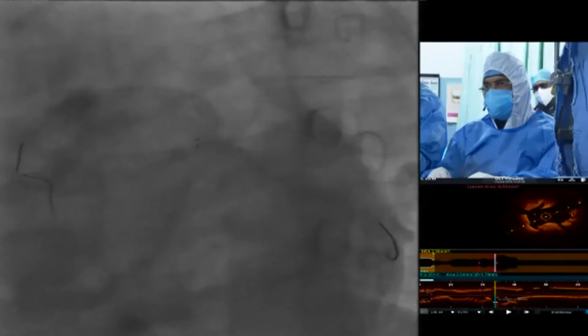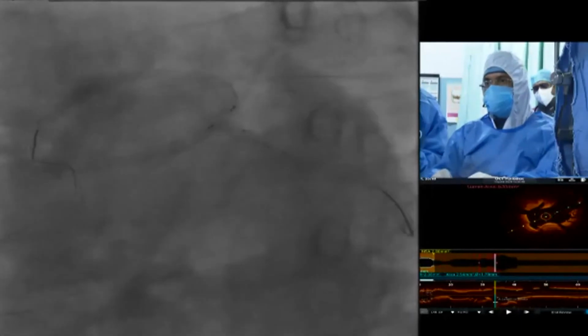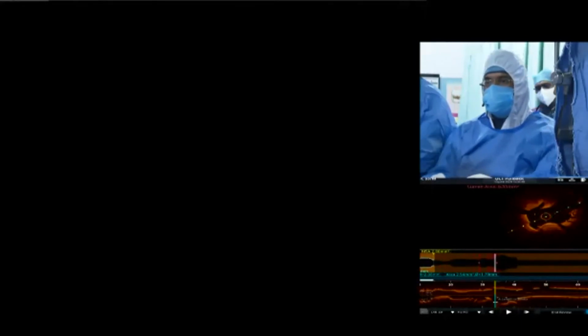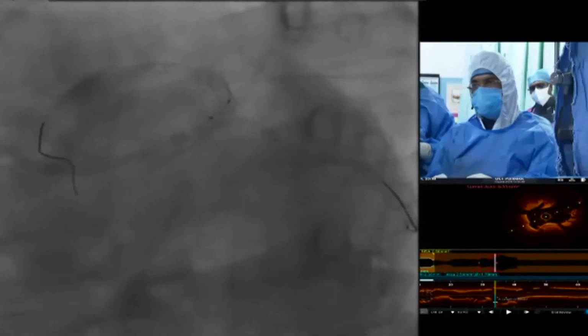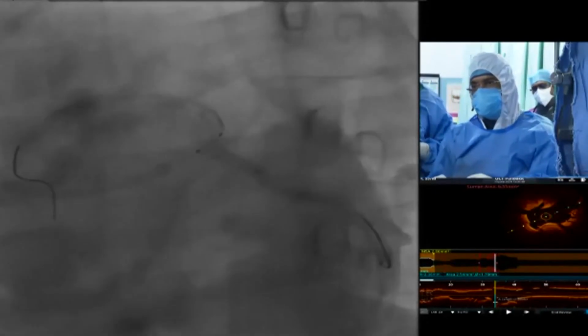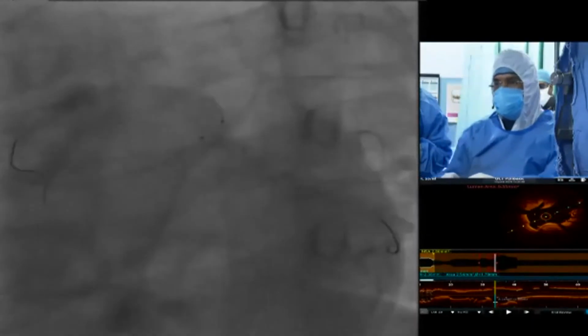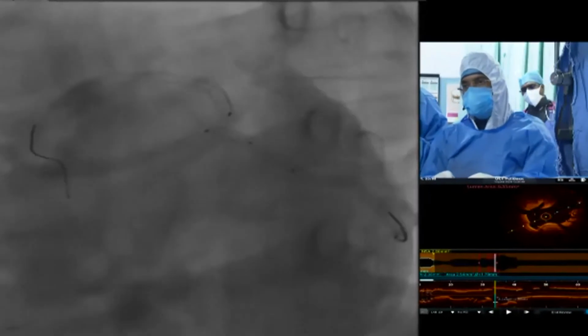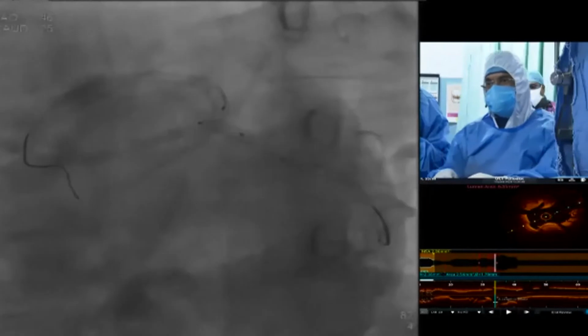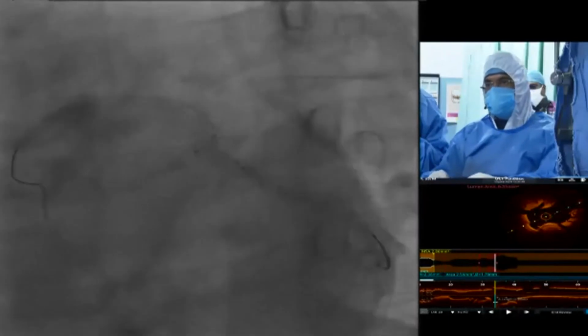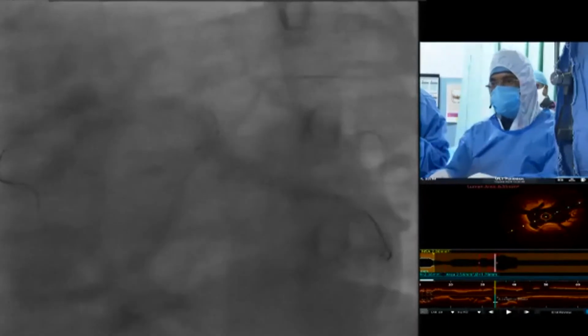the goal has to be the best option for a durable long-term result. And this is a nice illustration of step-by-step use of intravascular imaging, really optimized. It takes a lot of time. It takes a lot of equipment. And I think if you take a shortcut on this, it's not doing the patient a favor. Saving one balloon or saving one step is not good for the patient. I think that's important to keep in mind.